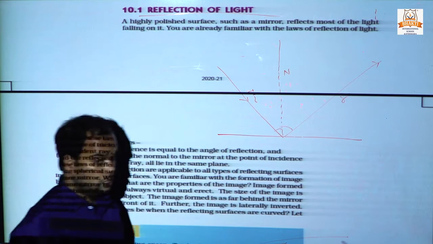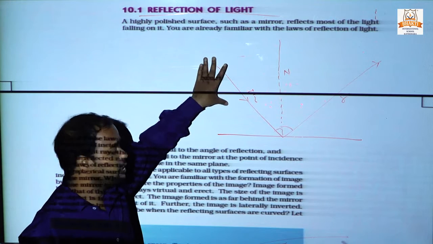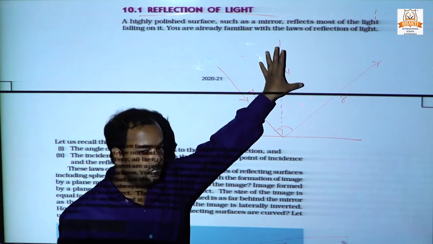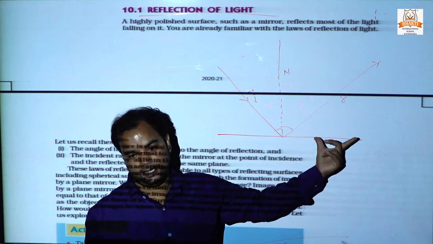So the first law of reflection of light: the incident ray of light, the reflected ray of light and the normal all lie in the same plane.